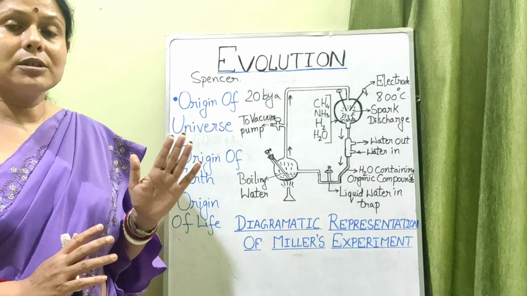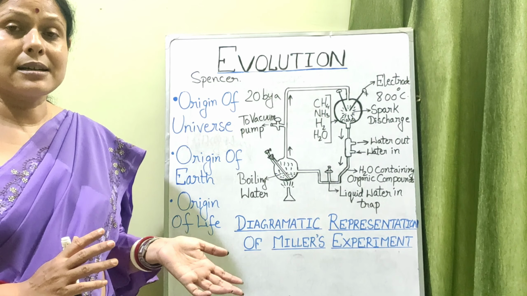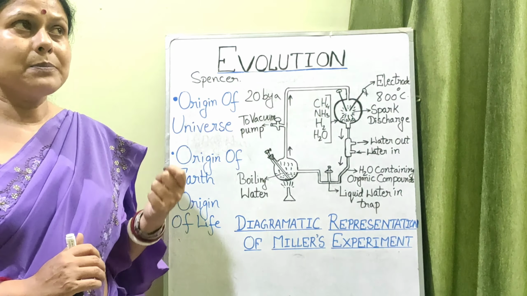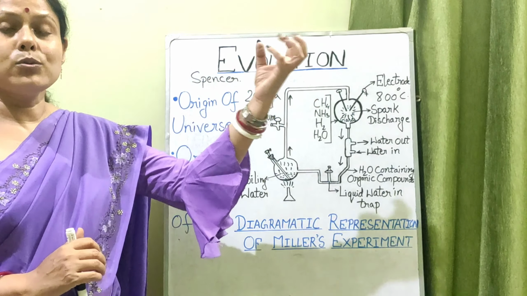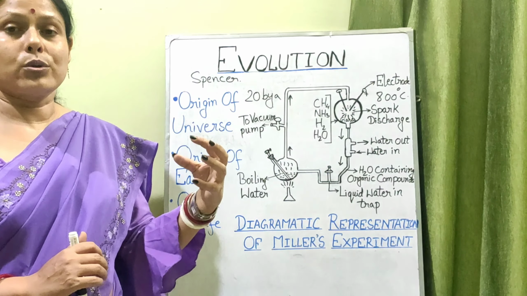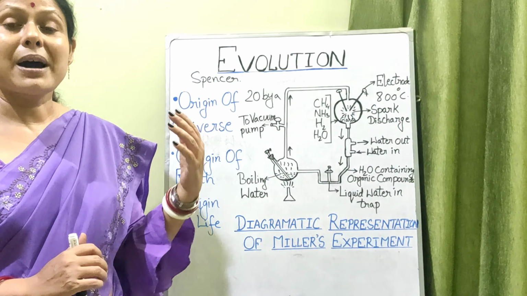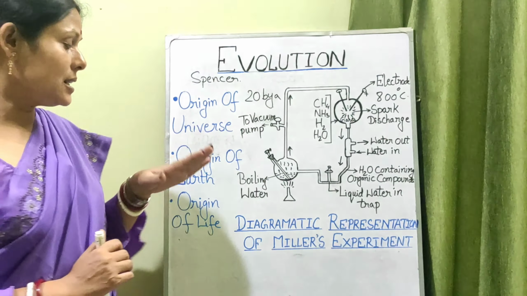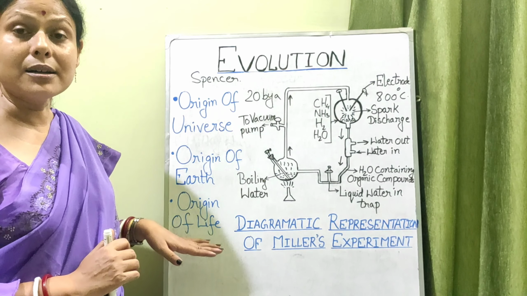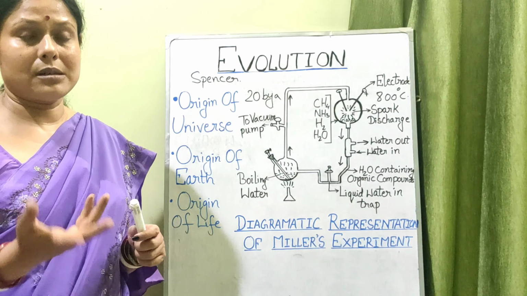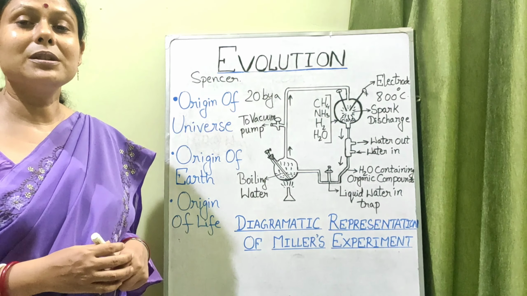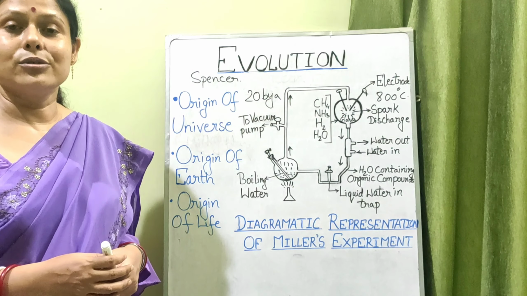Now what does this cosmogenic theory tell us? It is also known as the theory of panspermia. That means from external outer space, some spore or some seed might have traveled thousands and thousands of kilometers and reached our earth, and when it found an oxygenic atmosphere suitable, it germinated and grew over there.